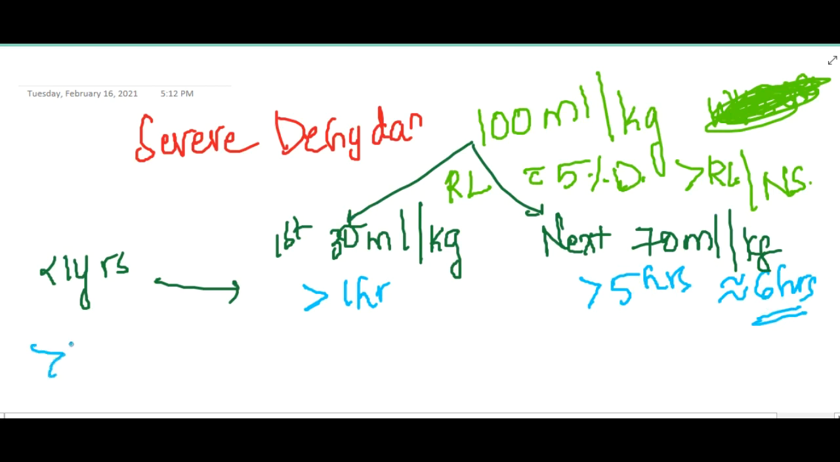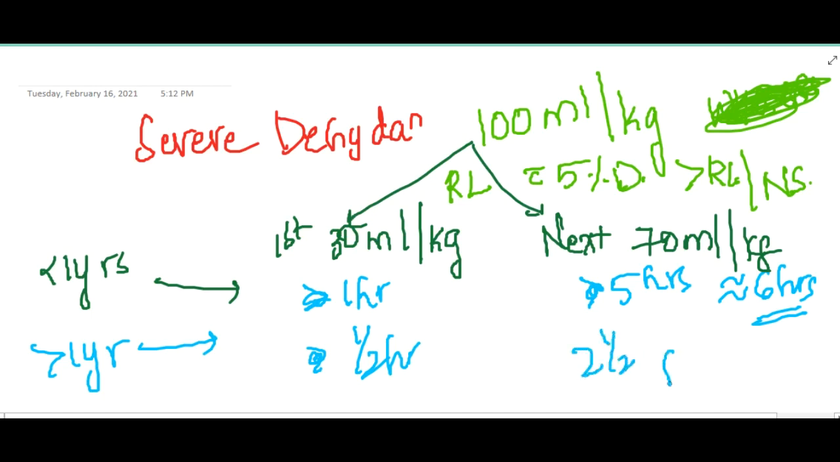If the baby is more than 1 year of age, you should give the first 30 ml per kg over half an hour, and the next 70 ml you should give over 1 to 1.5 hours.